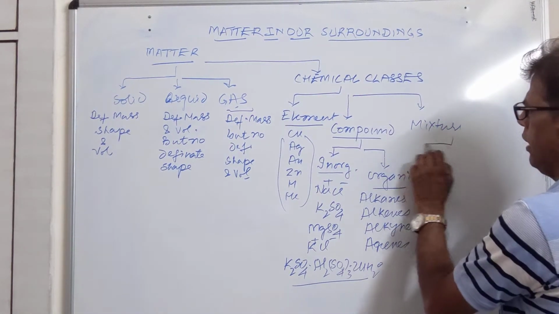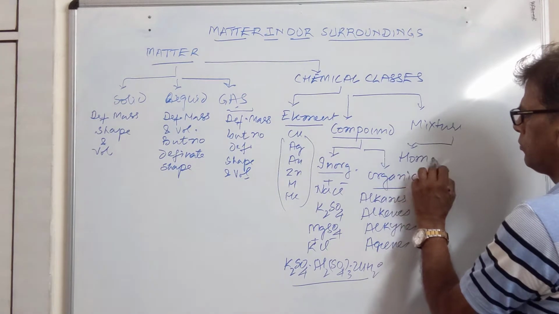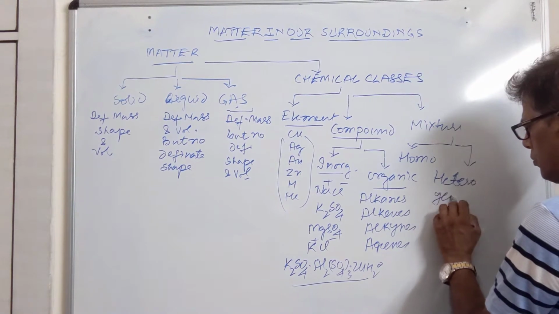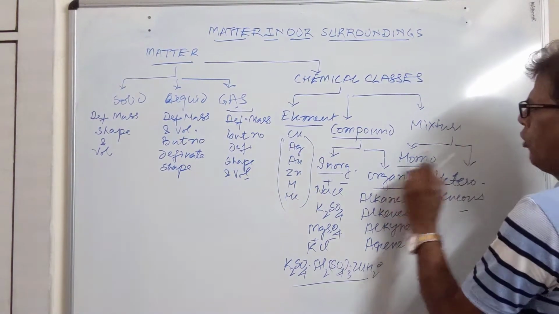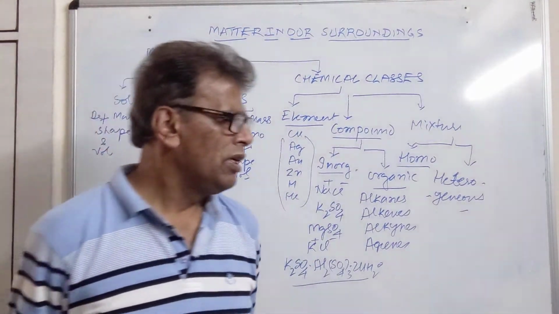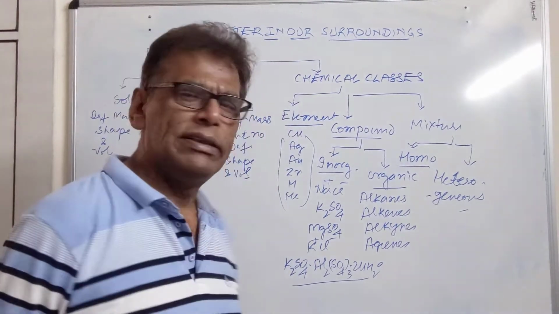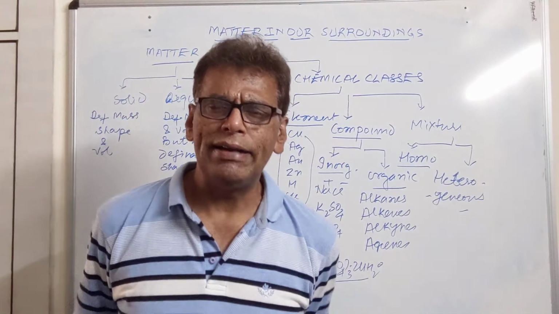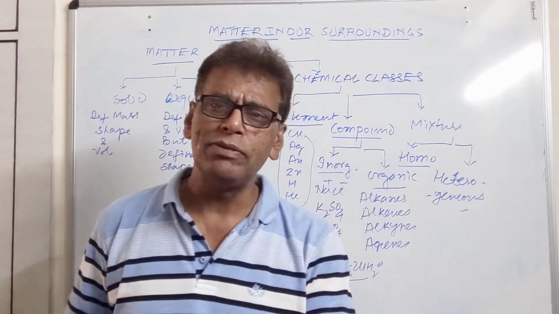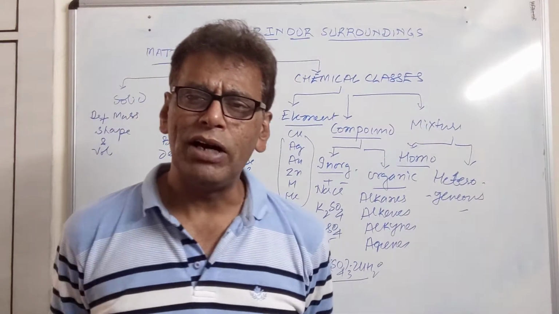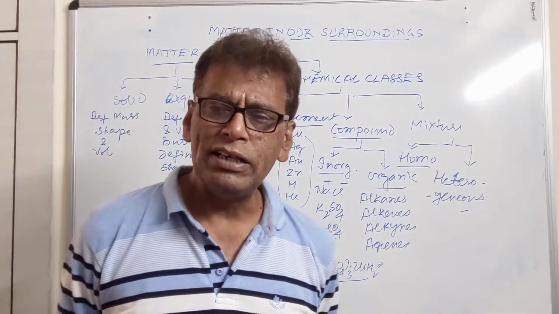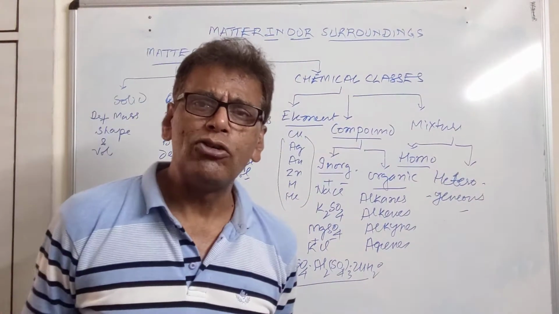Then we come to mixture. They are of two types: homogeneous and heterogeneous. Homogeneous mixtures are those mixtures which have uniform composition throughout. They do not change their composition. For example, when sugar is dissolved in water, it completely dissolves in water. That gives us homogeneous mixture. Then we have heterogeneous mixture. If sugar is partially dissolved in water, half of it is present in dissolved form, half of it is present in the undissolved form. That gives us heterogeneous mixture.